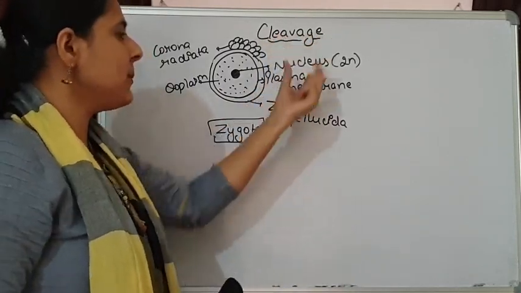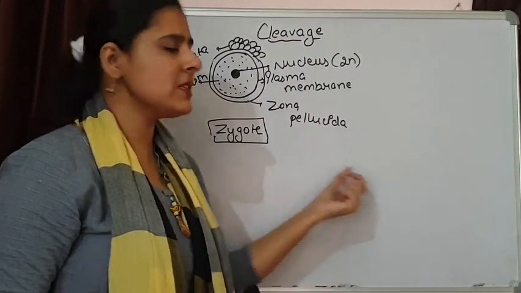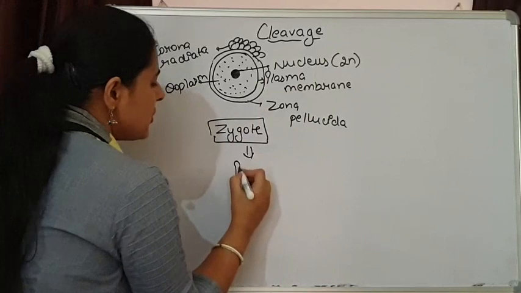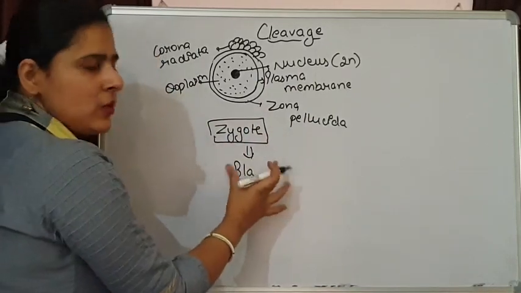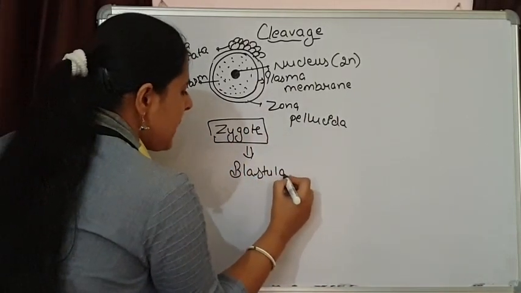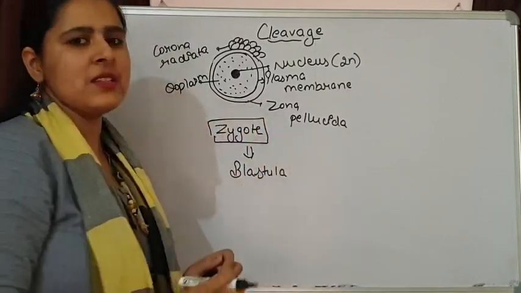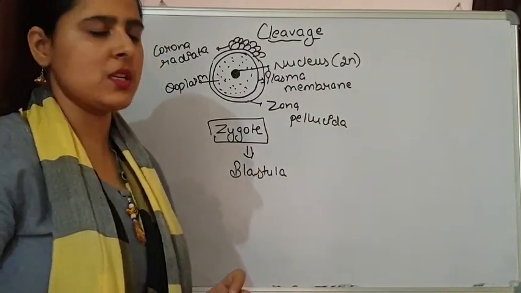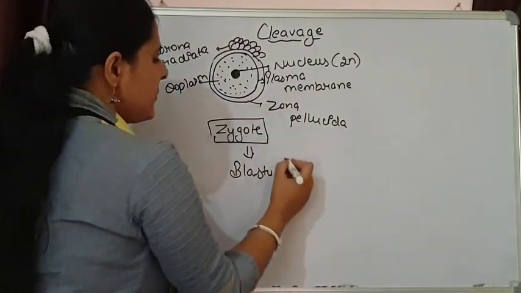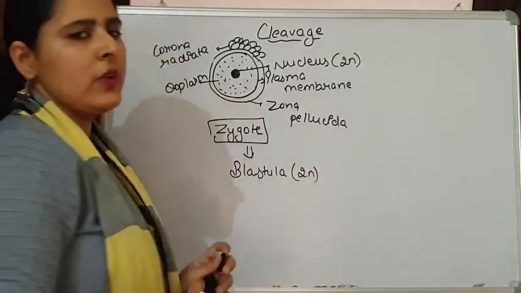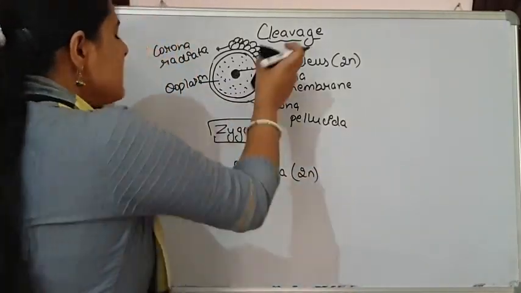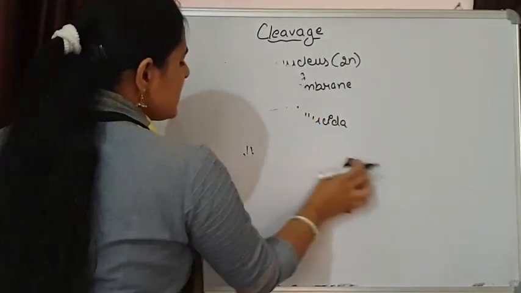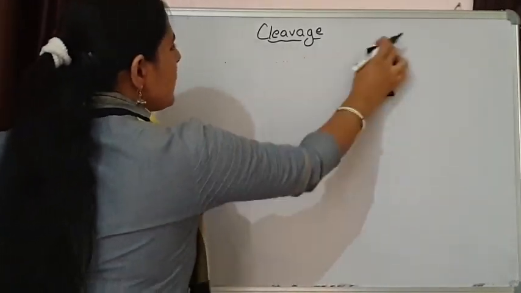So cleavage is simply a sequence of mitotic divisions in the zygote, and due to these divisions the zygote converts into a multicellular structure known as the blastula. The zygote is a single-cell structure, and by mitotic divisions it converts into a multicellular structure, but all the cells are of diploid nature. Cleavage is almost similar to the mitotic division that takes place in the normal cells of the body.